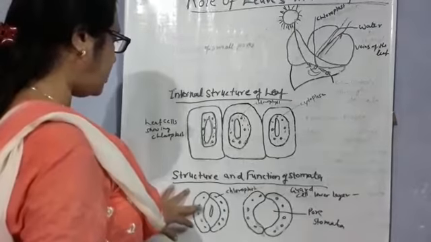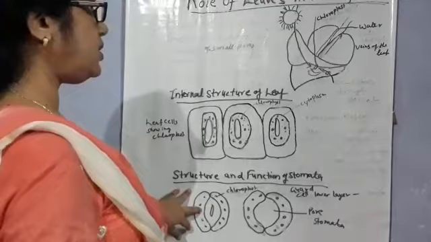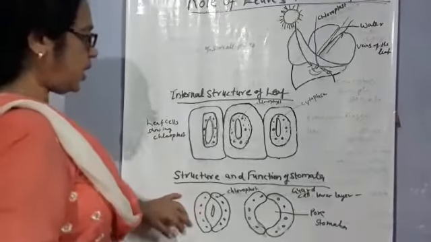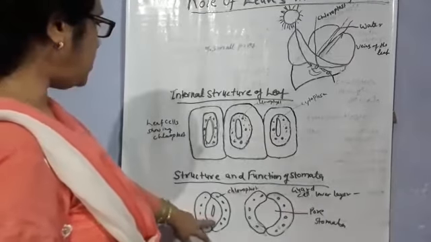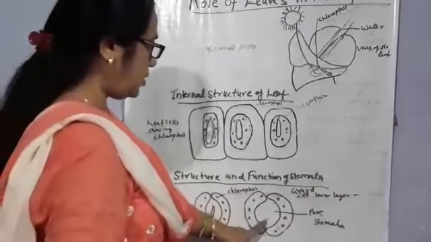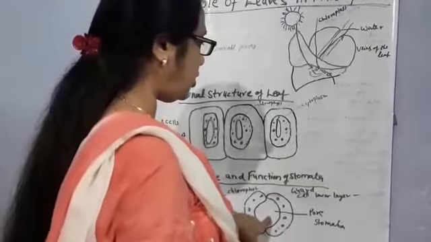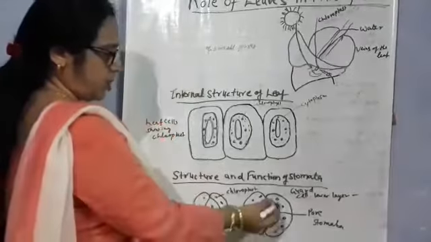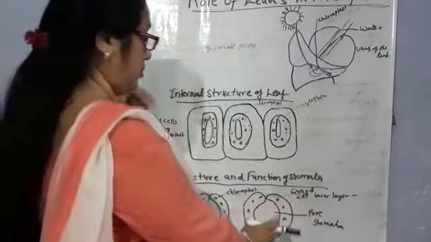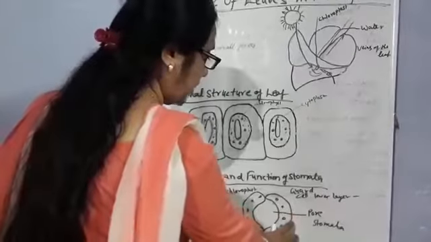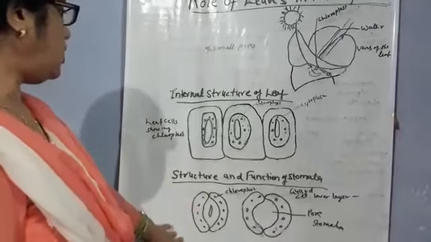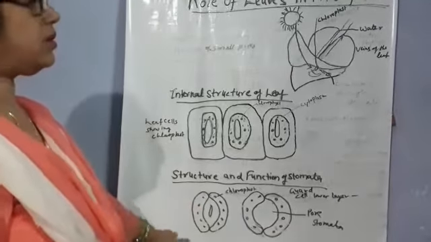And these guard cells are surrounded by subsidiary cells. It's called the stomatal apparatus. This is the closed structure of the stomata, and this is the open structure of the stomata. When water fills it, it will swell and फैल जाता है, बाहर की साइड मोटा हो जाता है. Then the stomata open and photosynthesis occurs in the cells of the leaves.